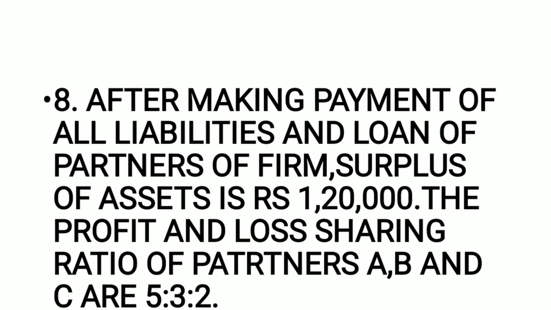The profit and loss sharing ratio of partners A, B and C are 5:3:2. Understand? We have understood about the general procedure of payment. What do you pay first of all? The very first thing paid from the realization of assets is what? Do you remember? It is the payment of dissolution expense.